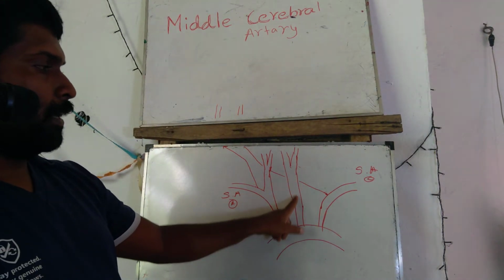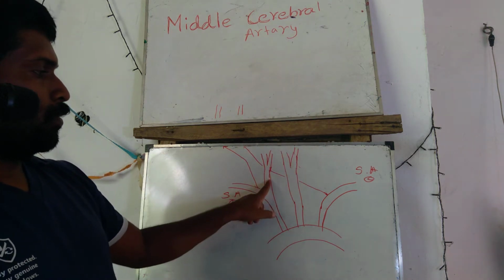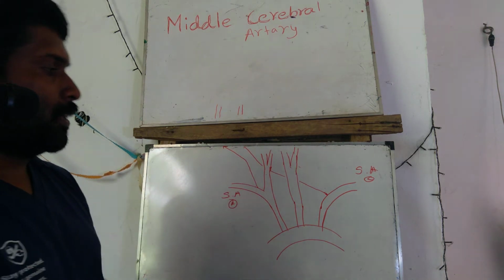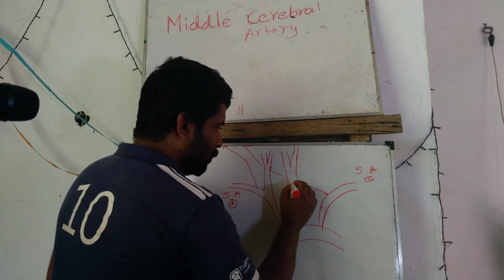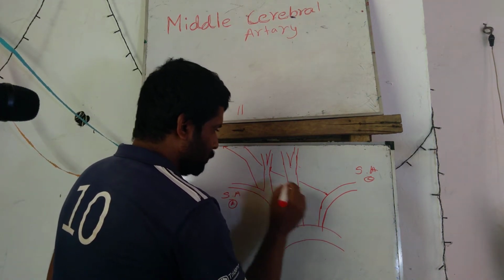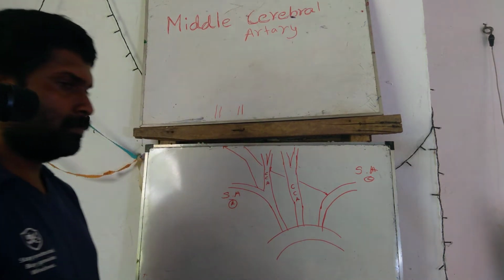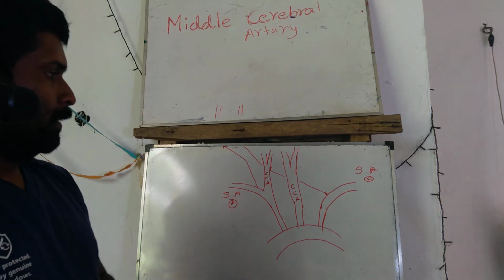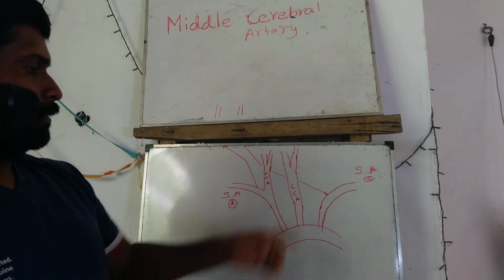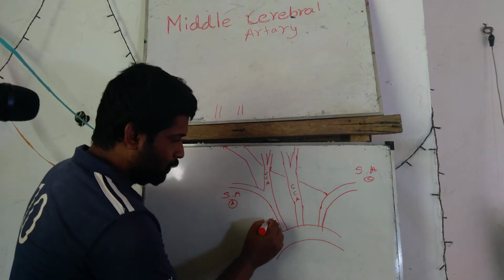This is the common carotid artery, left side, and the common carotid artery, right side. This is the brachiocephalic trunk.